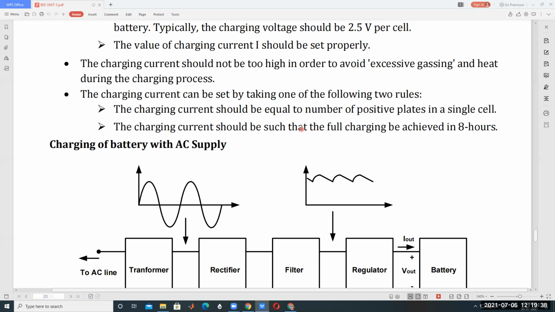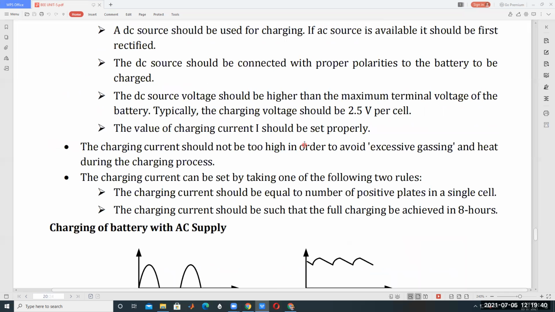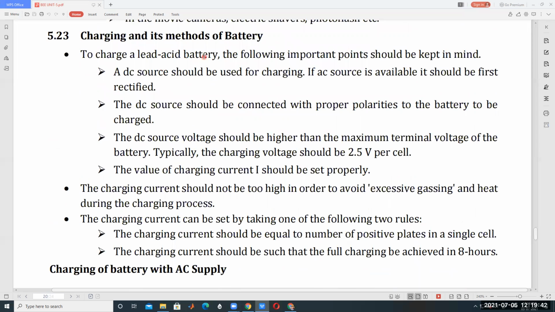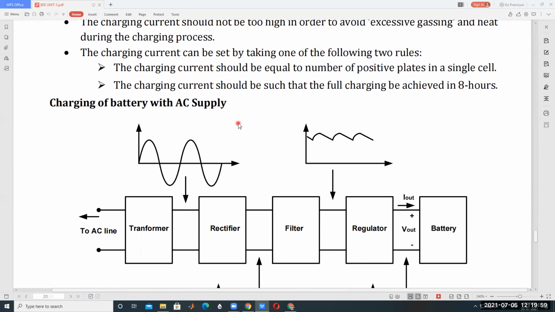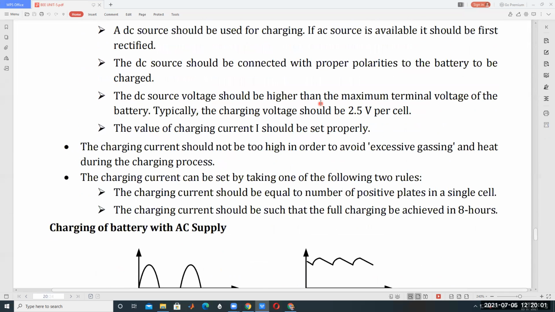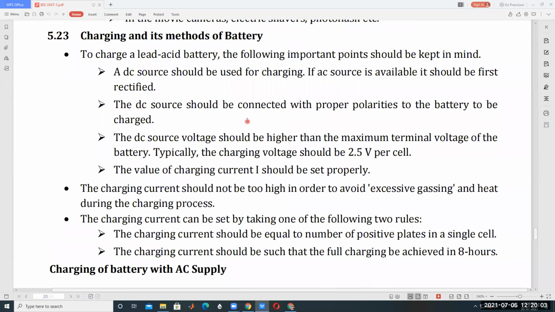So these are the different points to keep in mind to charge the lead acid battery. Almost all these points are applicable to the remaining batteries also. But generally, nowadays we are using lead acid batteries only. So keep these points in mind, and then only the life of the batteries increases.